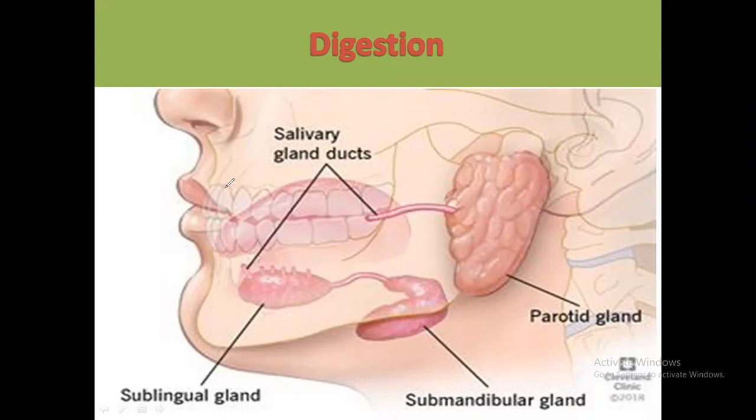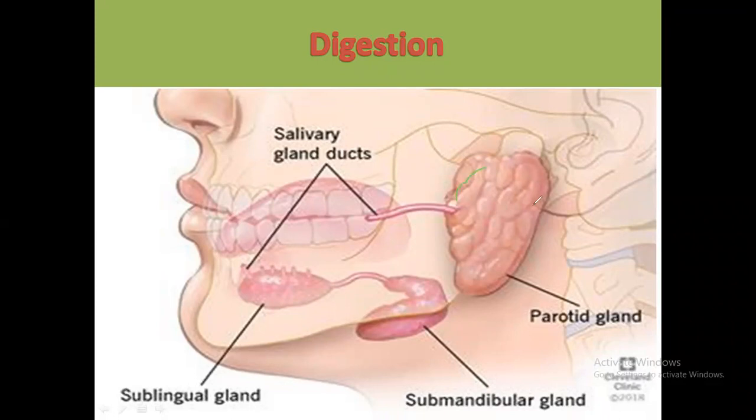As an example, if you eat starch-containing food like rice without the curries, do this experiment and see. Without the curries, take rice into your mouth and chew it for about 5 minutes. Then you can feel a sweet taste in your mouth. Why is that? Because of the salivary glands.